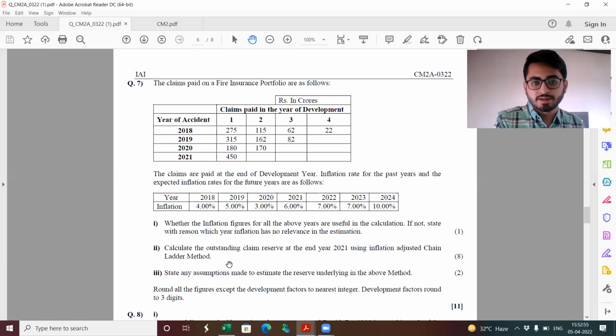For part 2, I'm just sharing an Excel file with you all where you can cross-check your calculations. Obviously, in the examination, you had to perform everything on the platform itself. You couldn't take help of Excel for calculations.